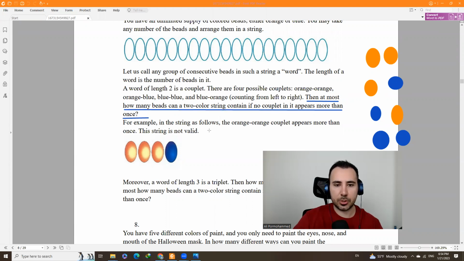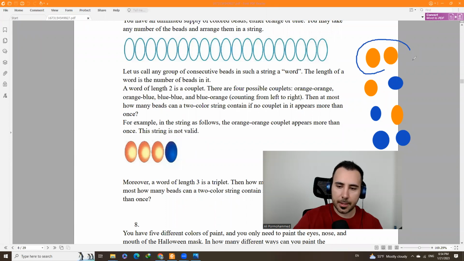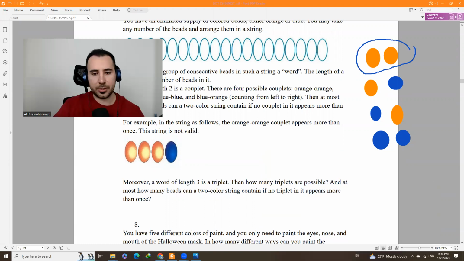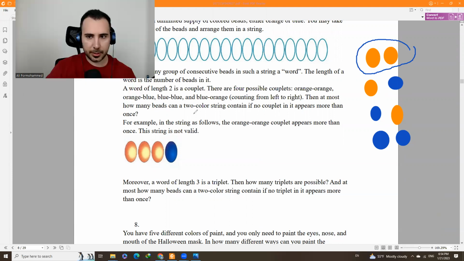For example, in the string as follows, the orange-orange couplet. So this one is not valid. Why isn't it okay? Because you see this couplet over here is repeated 2 times. These 2 make the couplet, and these 2 also make it. So we have repeated 2 times, and that's forbidden. You cannot do this. And then, moreover, a word of length 3 is a triplet. There was one other question here.